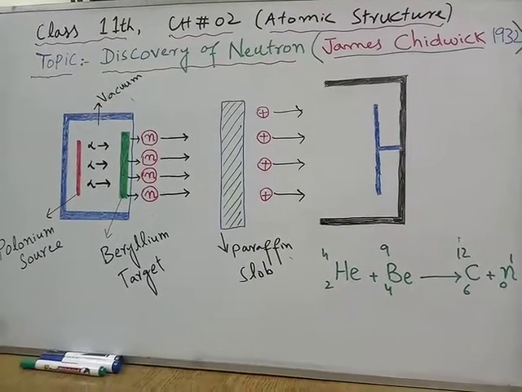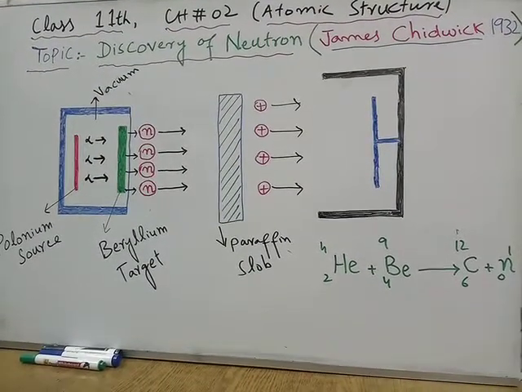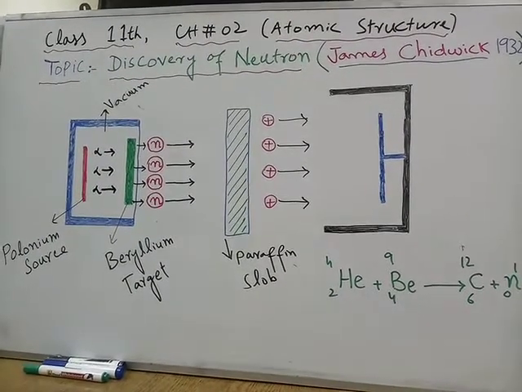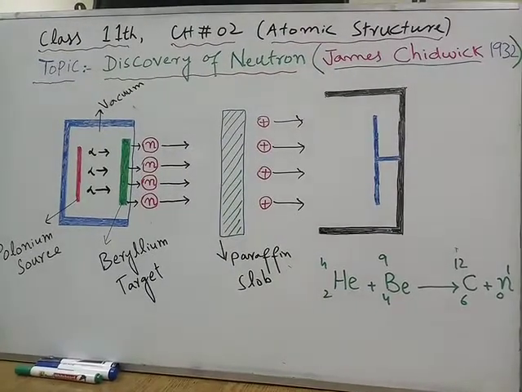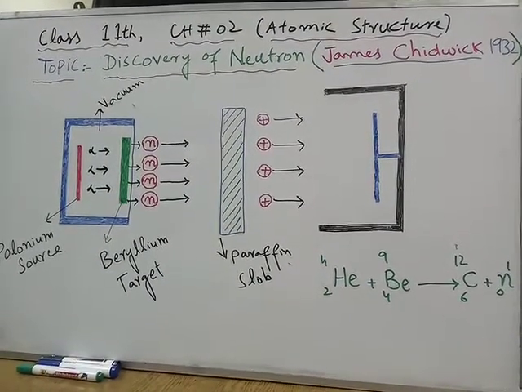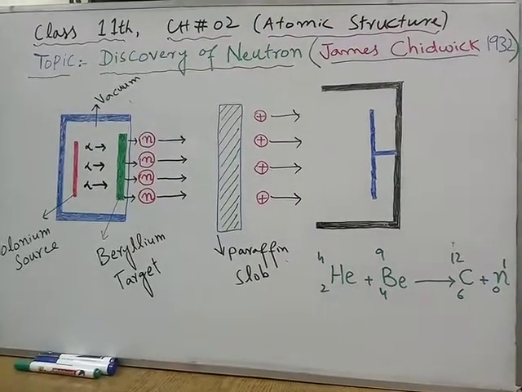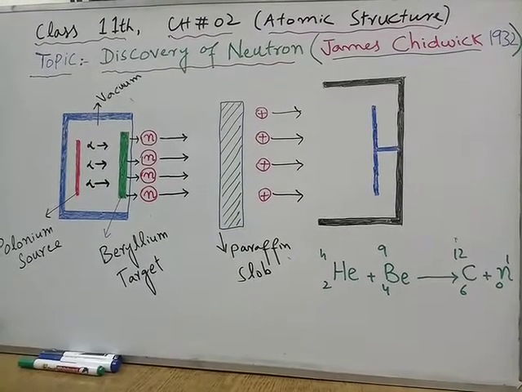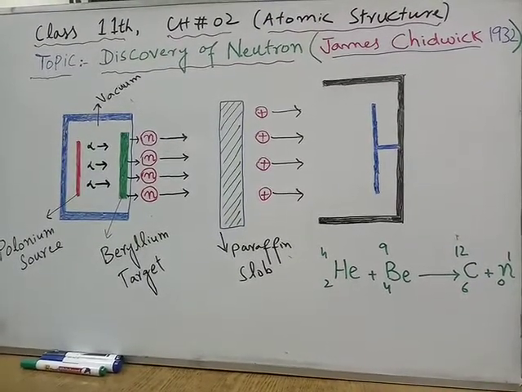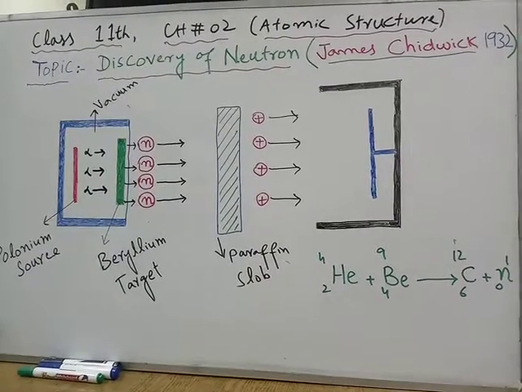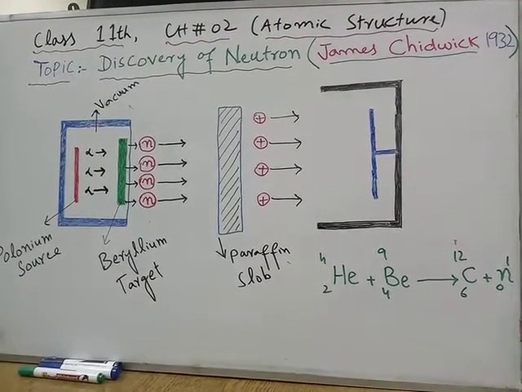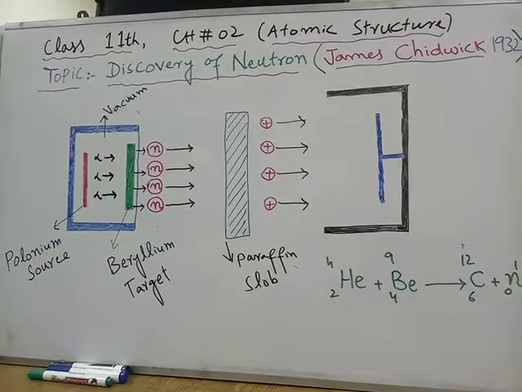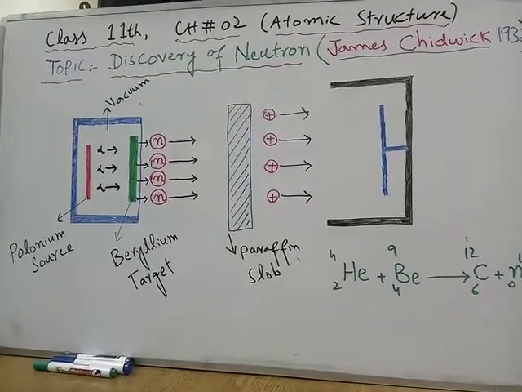So, actually, the background was something like this. When the scientist Rutherford and others were trying to calculate the mass of the atom on the basis of electron and proton only, because only electron and proton were discovered and the neutron was discovered very late, the total mass of the electron and proton was very much less than the total mass of the atom. For example, they compared the masses of the hydrogen atom with the helium.